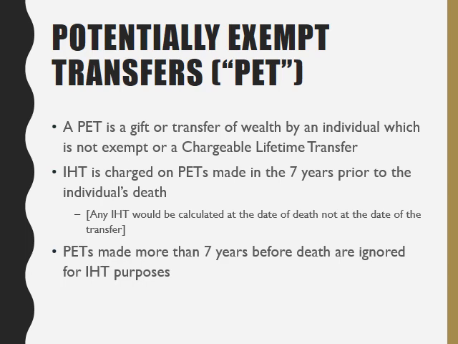If it's the case that we have a potentially exempt transfer that's made more than 7 years before the death of the individual, then that just drops out of any inheritance tax purposes. We can ignore it.